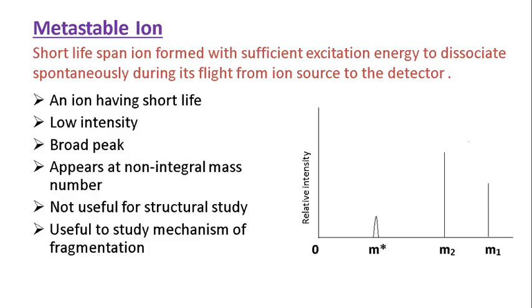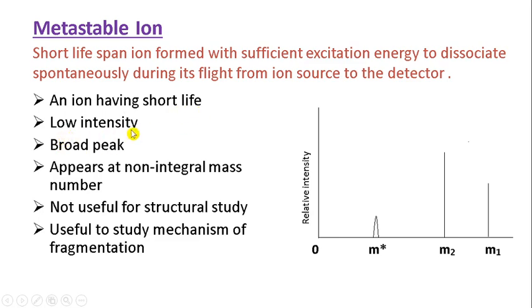Now, metastable ion. A short lifespan ion formed with sufficient excitation energy to dissociate spontaneously during its flight from ion source to the detector. This metastable ion has a very short life.